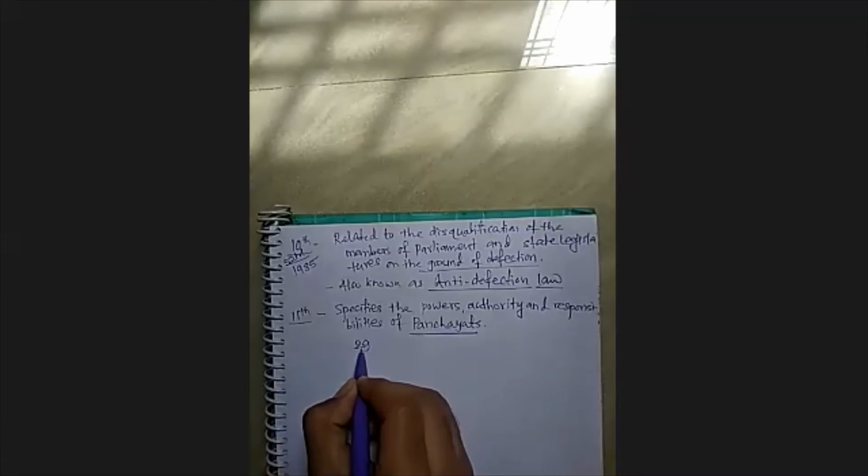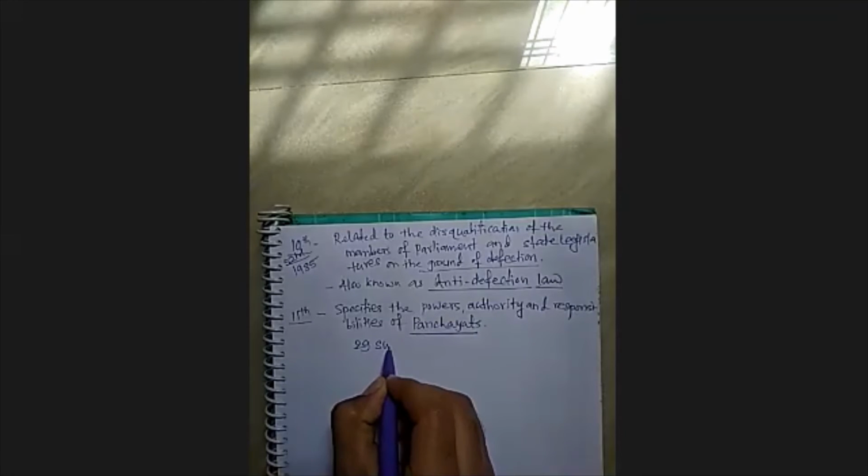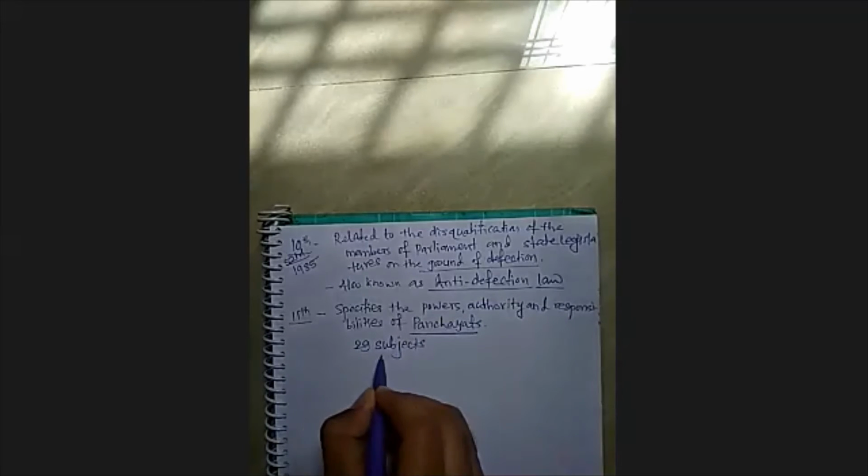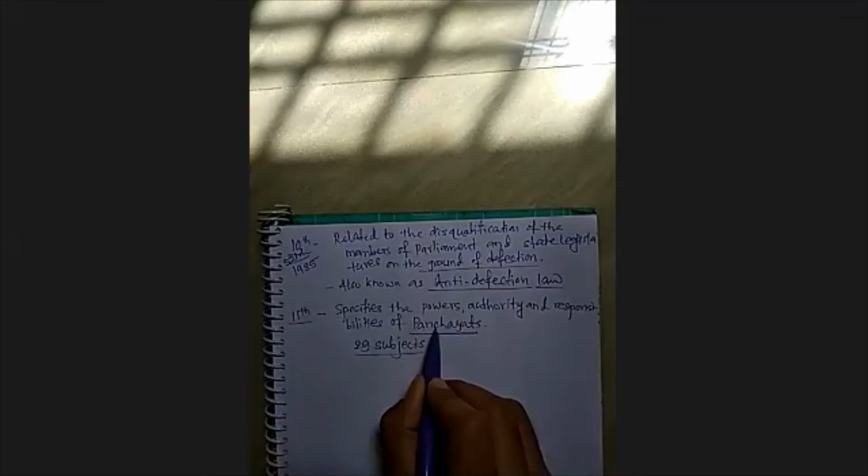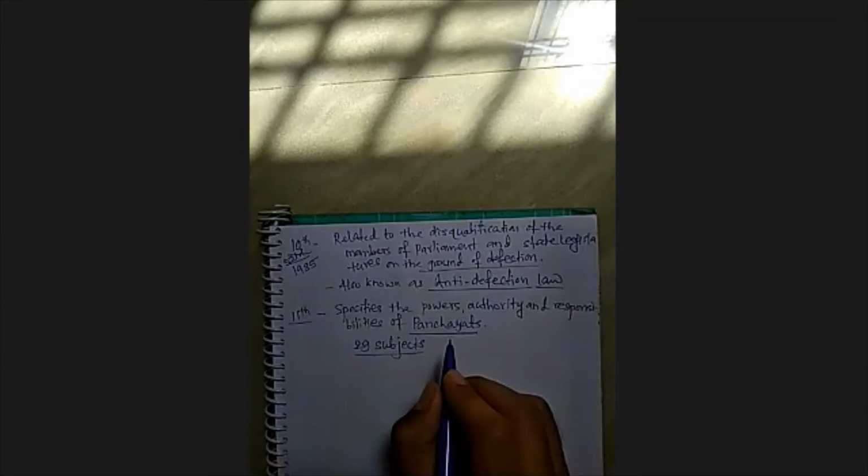Altogether, there are 29 subjects in this particular schedule, which are related to the panchayats. So you can consider 29 matters over which the panchayats have their jurisdiction.